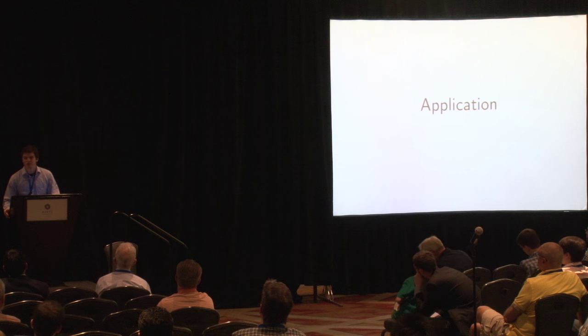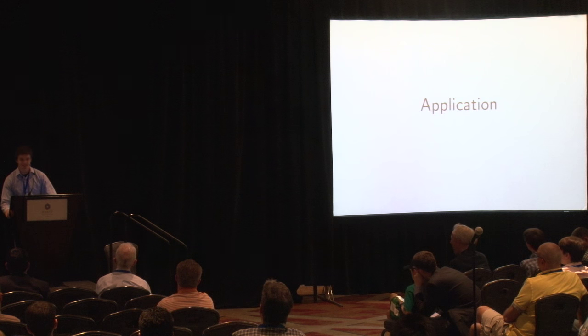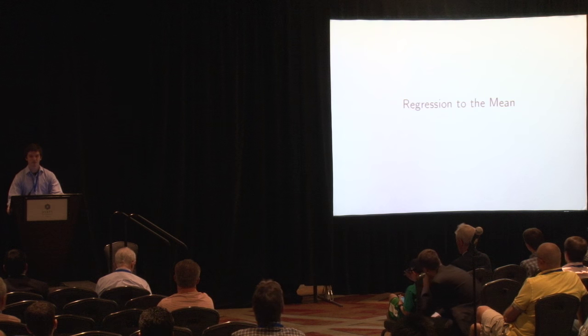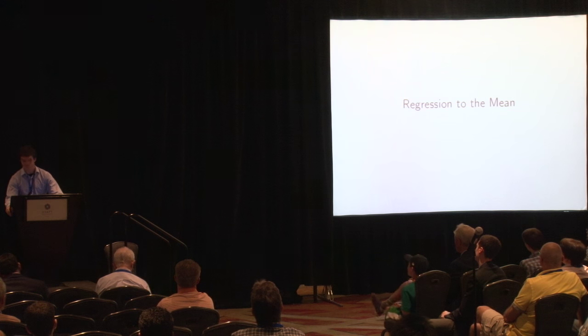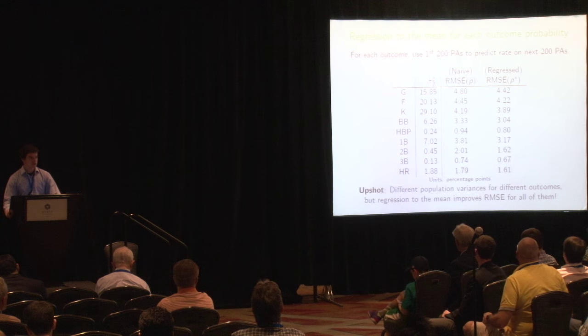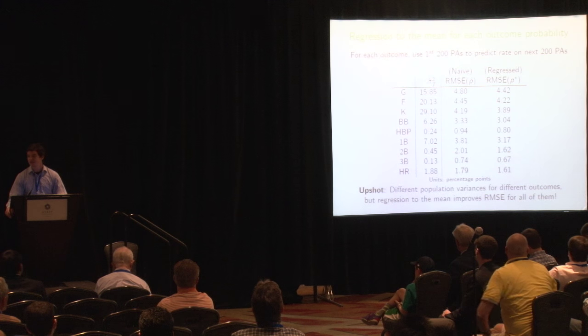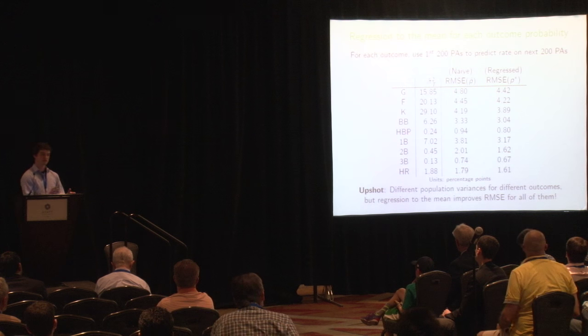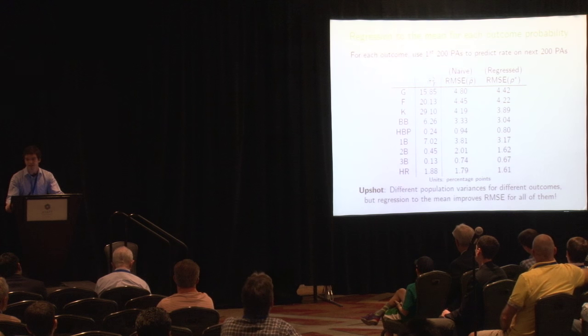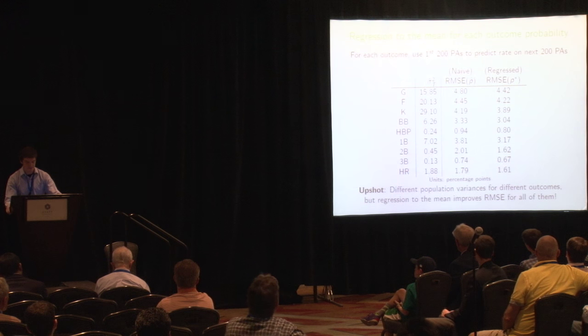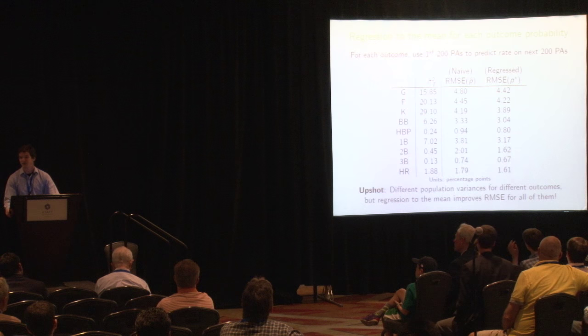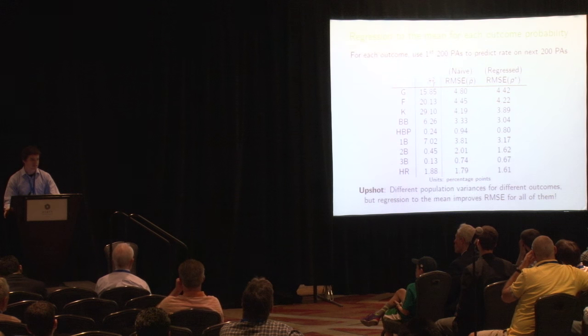So as Scott said, I'm going to be talking about the application of these theories that he's built up to the 2015 season. And we will start with applying regression to the mean. For each of the 9 components that Scott laid out and each batter, we're going to use the first 200 plate appearances of the season to predict the second 200 plate appearances of the season. And the first step is to find the variance in true talent for each of these components.